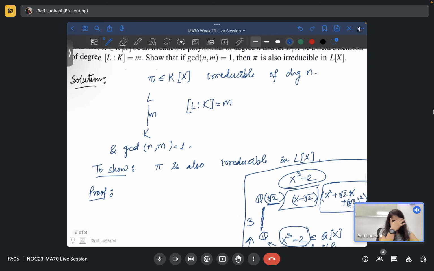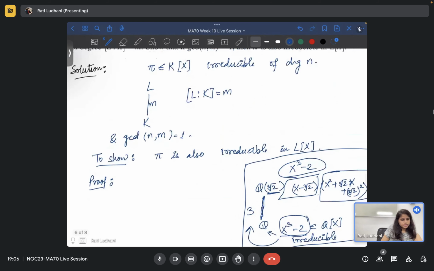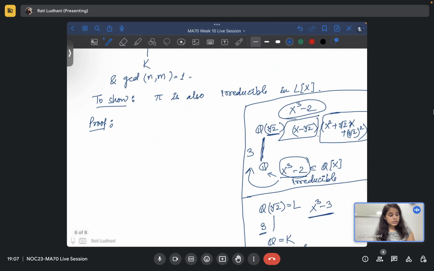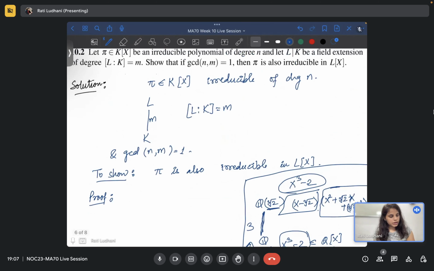So let's try to prove this question. It's easy. You have L over K and you have the degree m. Now let's see what we can do. What are all the extensions we are facing here? There is one more thing. So you start with pi. Pi belongs to K[x] and this is irreducible.